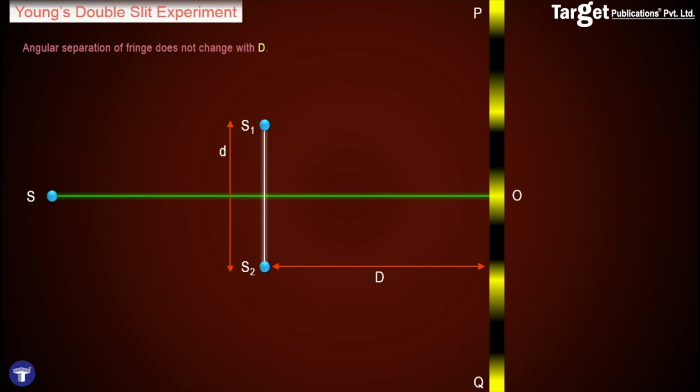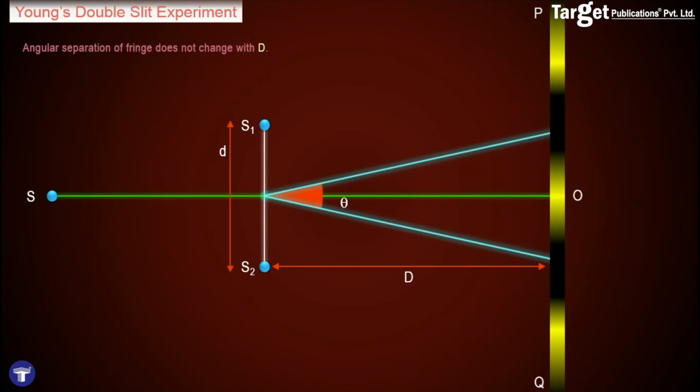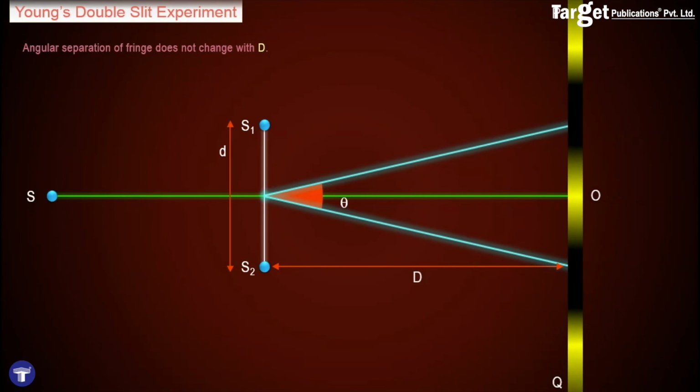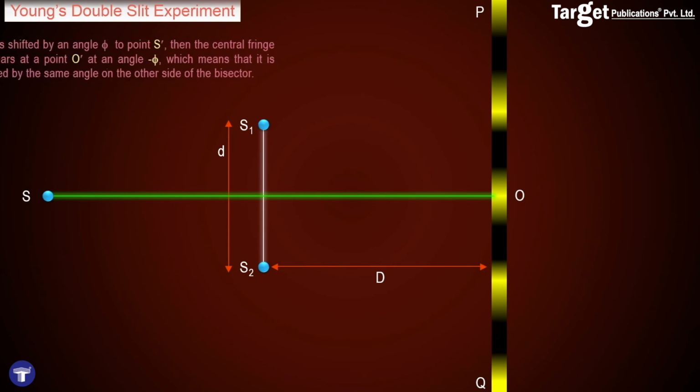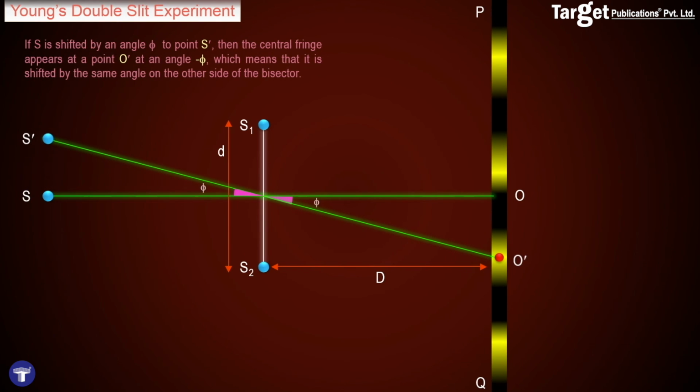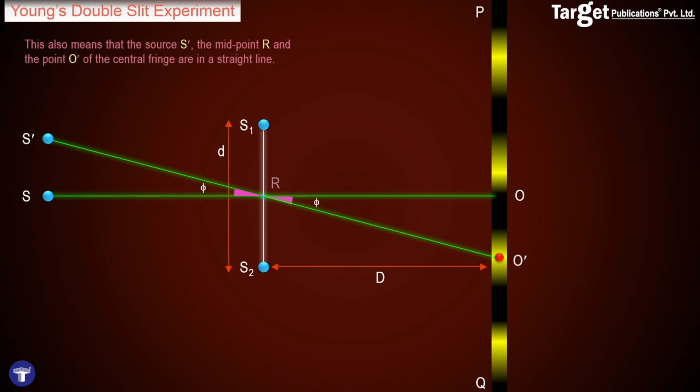It must also be remembered that the angular separation of a fringe does not change with increase in the distance of the screen from the sources. Even when the screen is moved, the angular separation of the fringes does not change. Finally, note that if the location of the source S is shifted by an angle, then the central fringe on the interference pattern also shifts by the same angle but in the other direction. This means that S dash, R and O dash are always on a straight line.